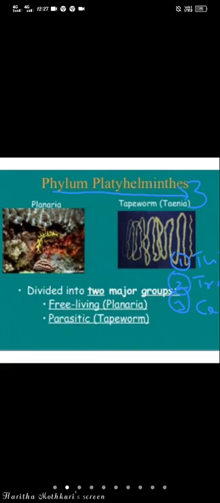The development is usually direct, and in some Turbellarians, Müller's larva is present. So the Turbellarian larva is Müller's larva.